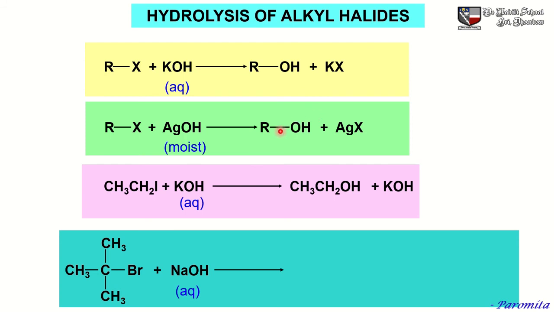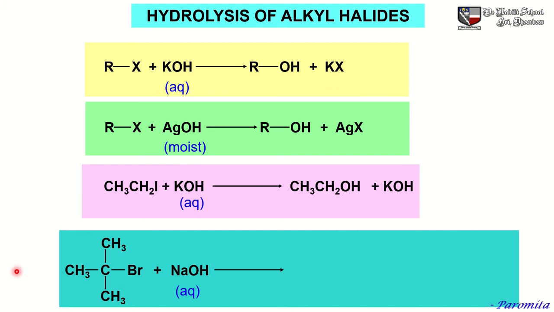halides or primary haloalkanes. Secondary haloalkanes undergo simultaneous dehydrohalogenation, that is elimination, and give a mixture of alcohols and alkenes.